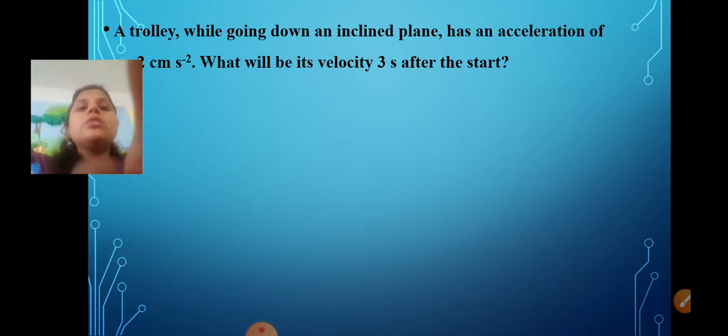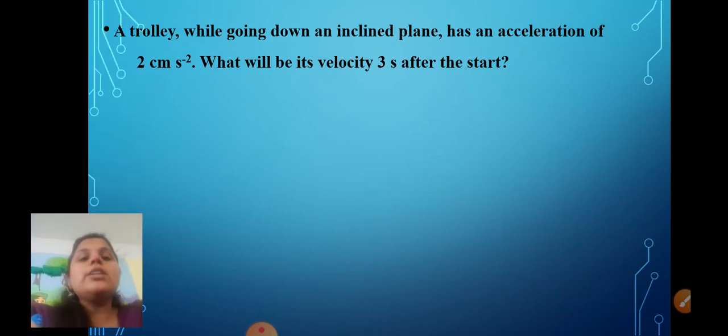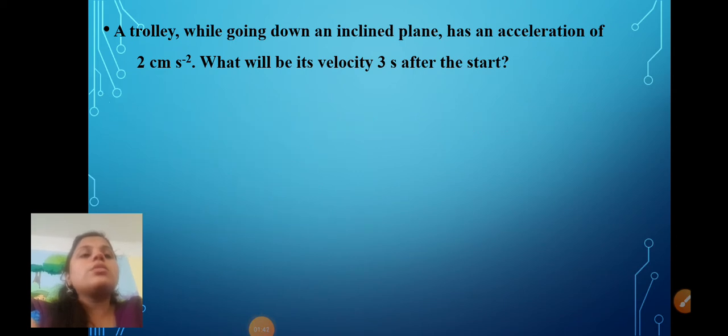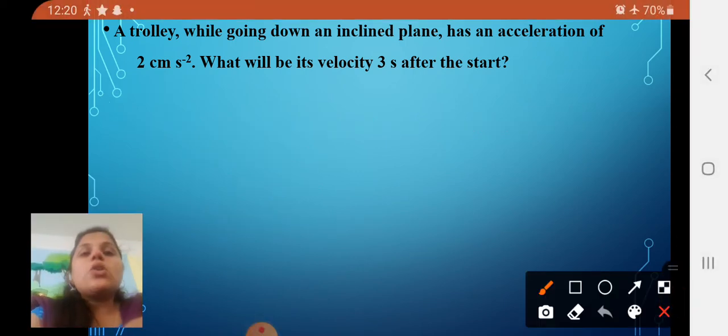Okay, so here you can read this question. What is this question? You can observe here. A trolley, while going down an inclined plane, has an acceleration of 2 centimeters per second square. What will be its velocity 3 seconds after the start?